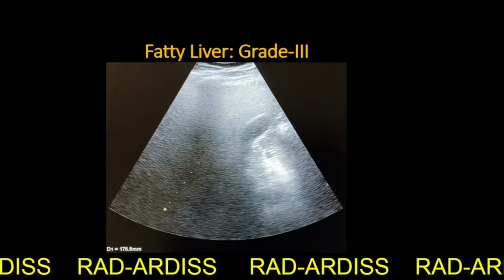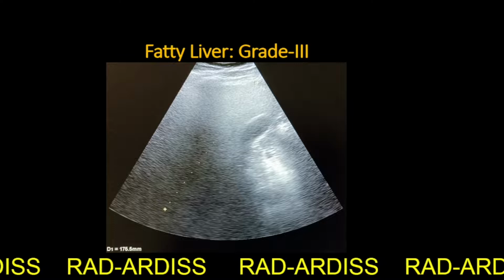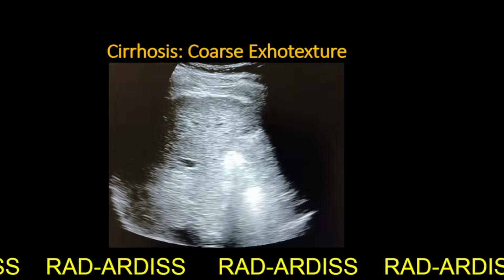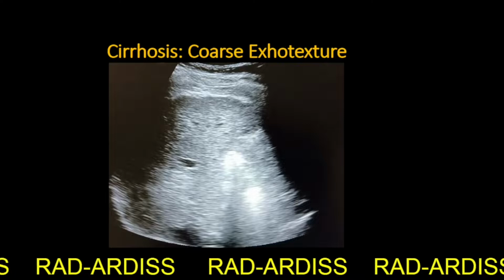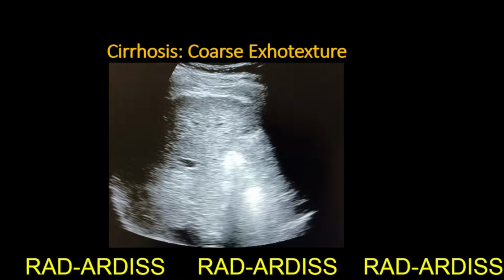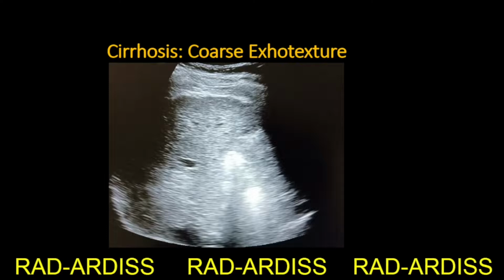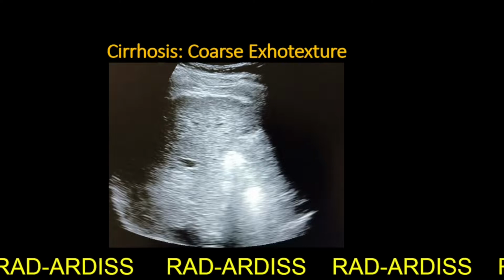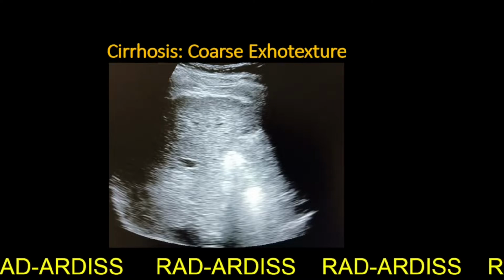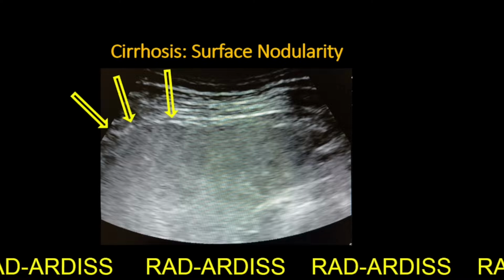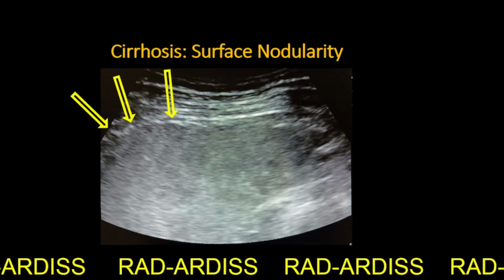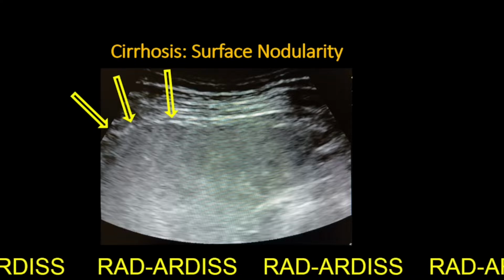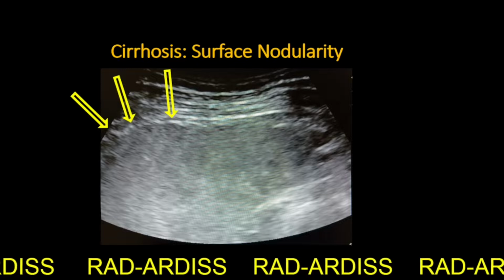As the damage continues and the alcohol intake continues, what happens? The liver starts shrinking because of fibrosis. This stage is called cirrhosis. This is the stage of liver failure. In that case, there is coarse ecotexture, that is, the liver appears more nodular, more granular, and even the surface shows nodularity. The smooth outline of the liver is lost and variable sized nodules appear on the surface.